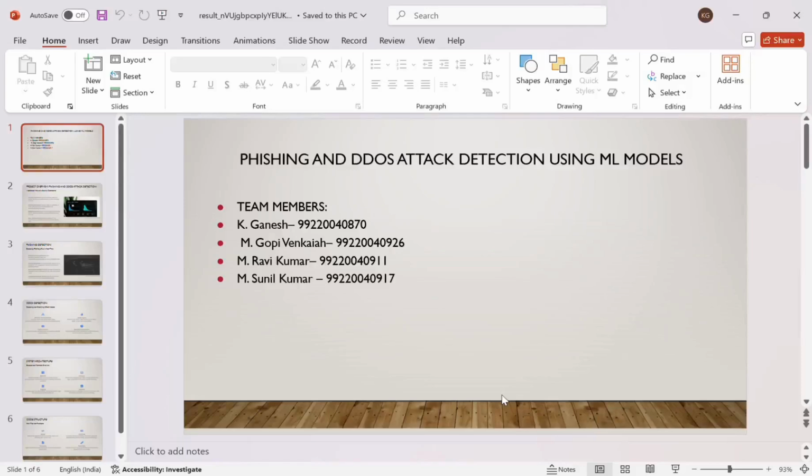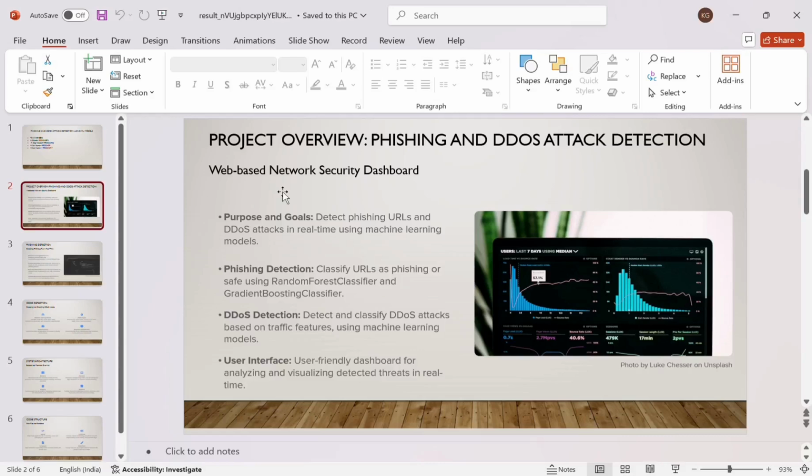Our project is phishing and DDoS attack detection using ML models. My project overview is phishing and DDoS attack detection. The purpose of the project is to detect phishing URLs and DDoS attacks in real time using machine learning models. By detecting phishing attacks, we need to classify URLs as phishing or safe using the random forest classifier and gradient boost classifier. To detect DDoS attacks, we classify them based on the traffic features using machine learning models.